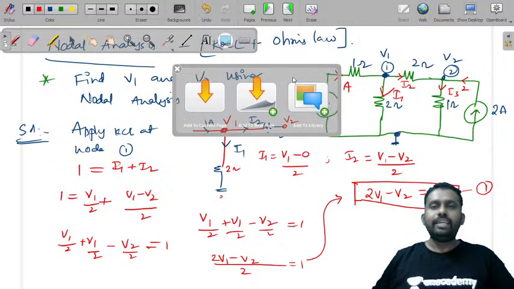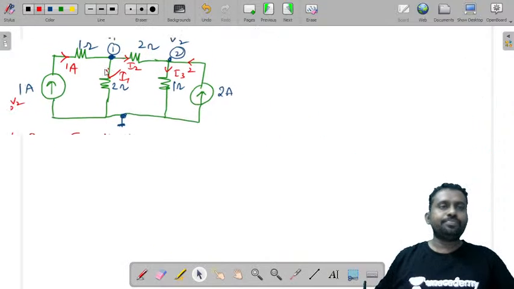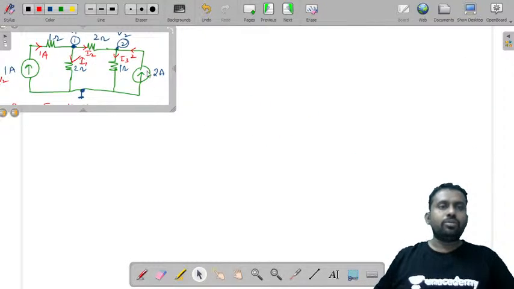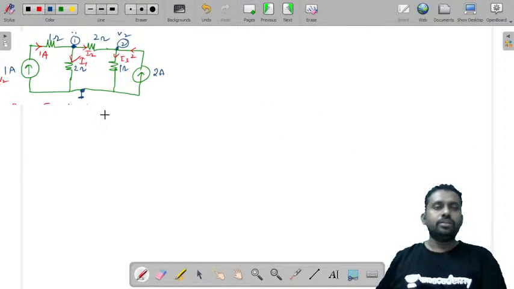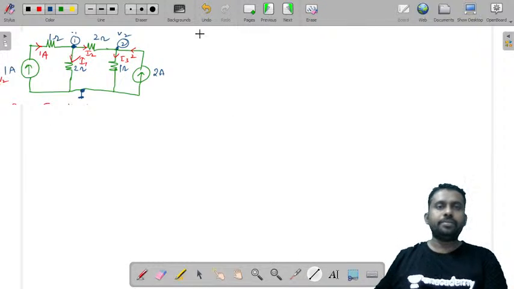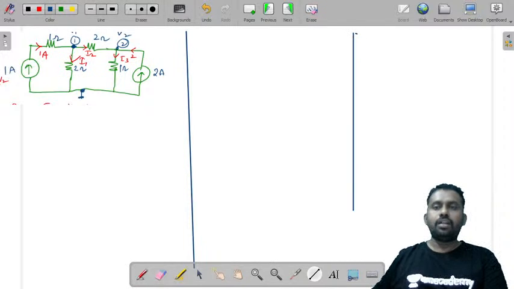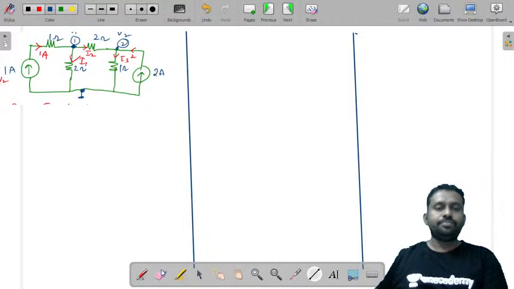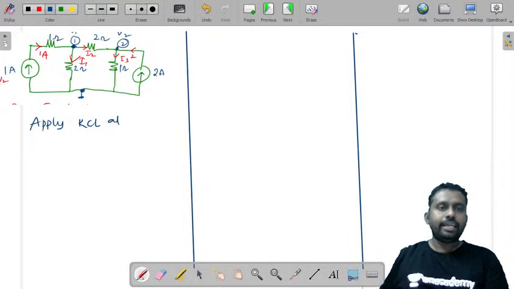Apply KCL at node 2. So what are the currents that are entering here? I2 is entering, 2 amperes is also entering. So you can write I2 plus 2 is equal to I3.